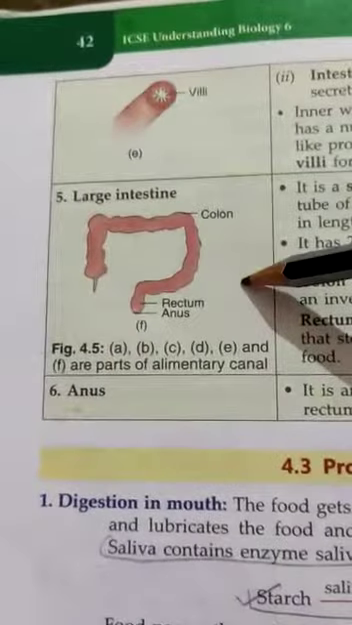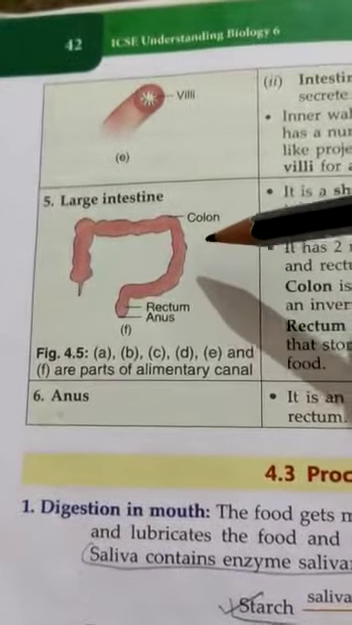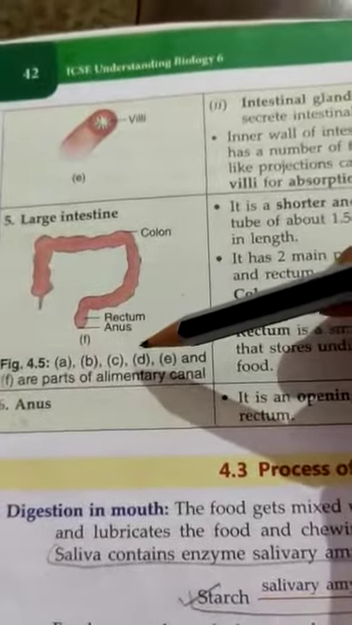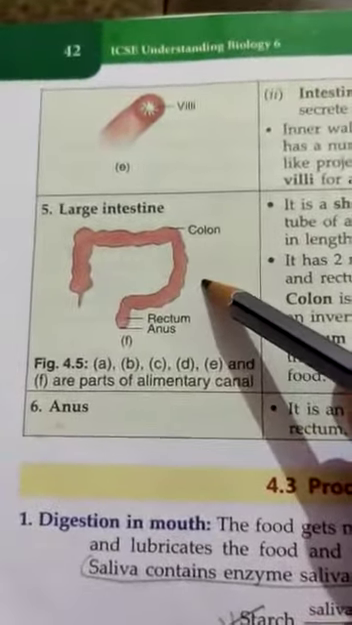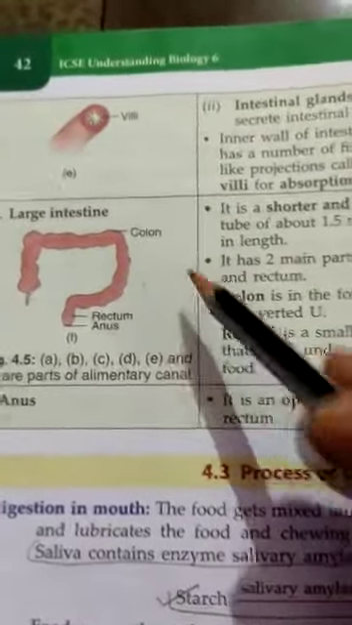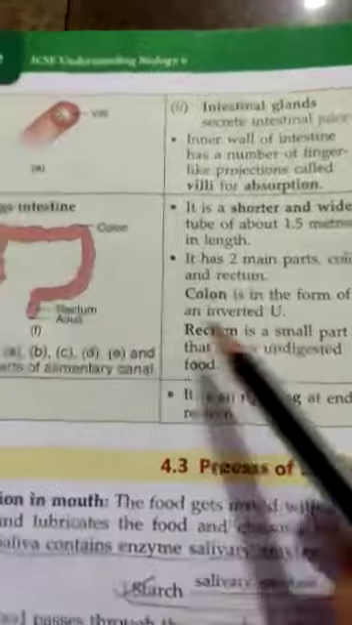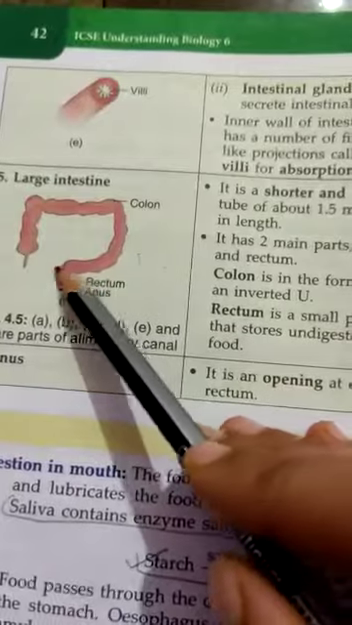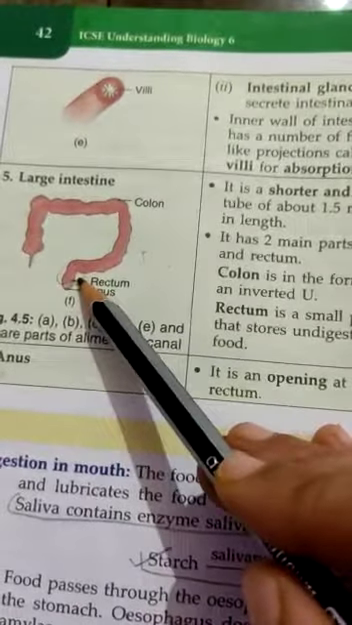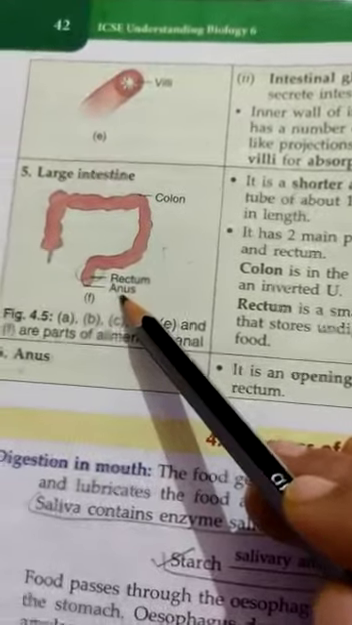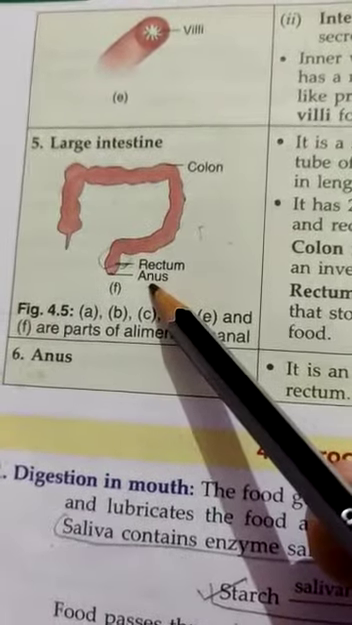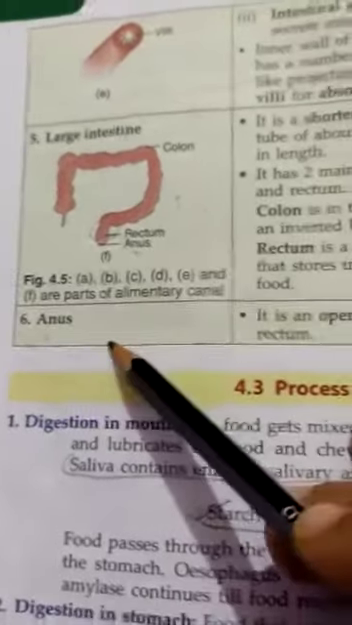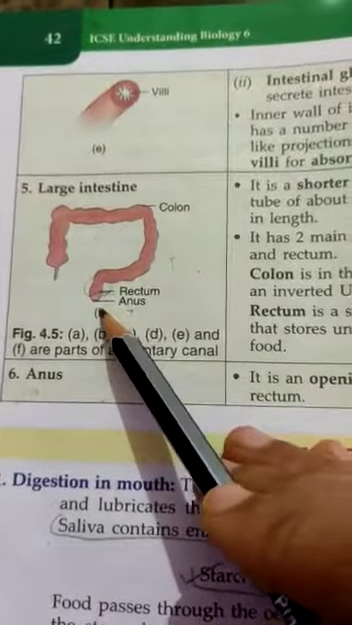Next, the large intestine. The large intestine has three parts: colon, rectum, and anus. It is approximately 1.5 meters in length, and the colon is in the form of an inverted U. The rectum is a part which stores the undigested food, and it passes the undigested food to the anus, and the anus removes the undigested food from our body. Last, the anus. It is an opening present at the last of the human digestive system. This is all about the human digestive system.